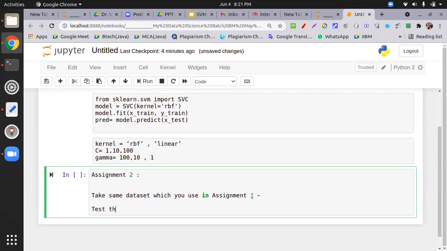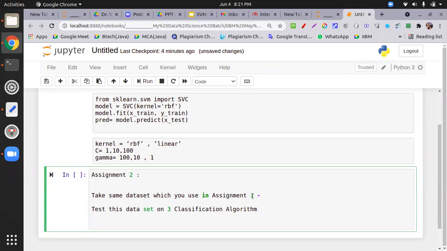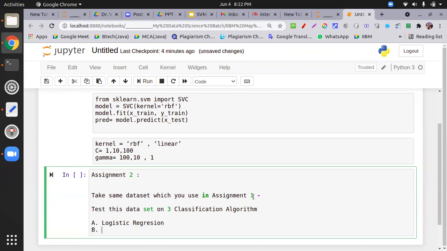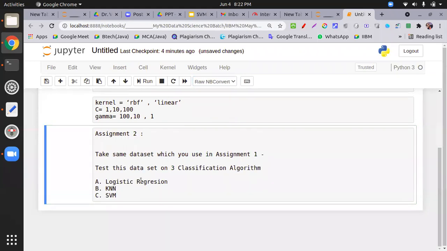Test this data set on 3 classification algorithms. Which ones? A, logistic regression, B, KNN, and C, SVM. Means you have to take any one data set and check this thing. This data set is the same but the algorithms are different.